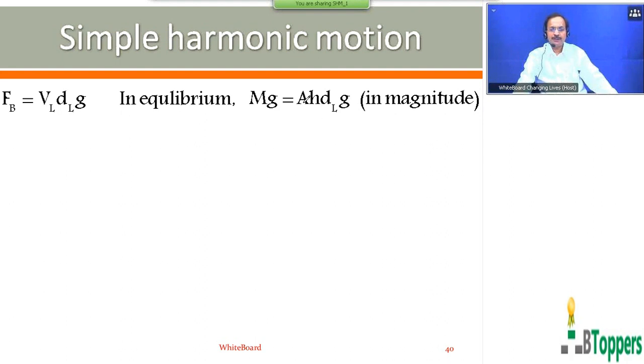Here A is the area of cross section of the horizontal face of the block. H is the vertical height of the block which is present inside the liquid when it is in equilibrium, not the total length of the block, it is only the length of the block immersed below the surface of the liquid. So the magnitude of the force of buoyancy is written as the volume of the liquid displaced into the density of the liquid into g. The volume of the liquid displaced by the block when it is floating in equilibrium I have written as A into H.